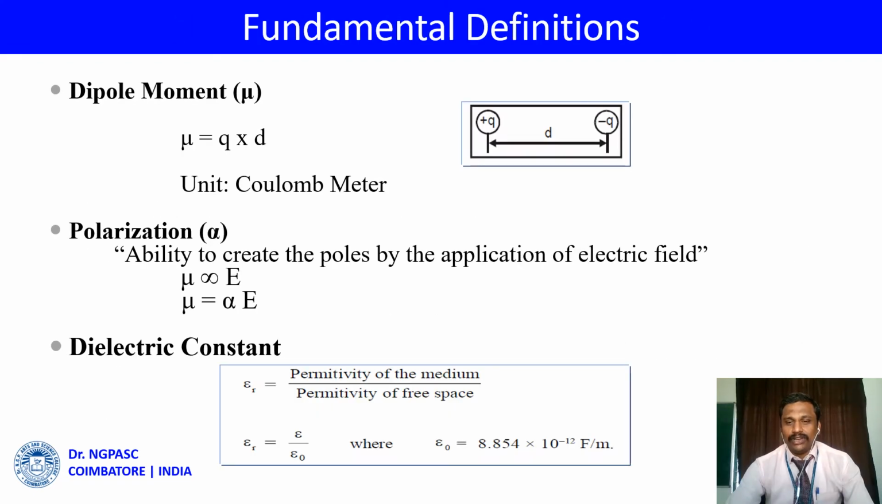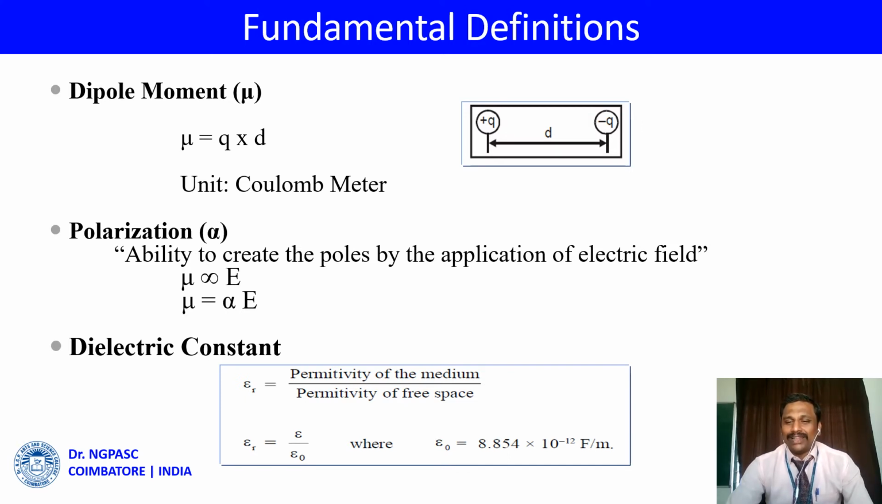In this slide, we are going to see the basic fundamental definitions of the dielectric material such as dipole moment, polarization, and dielectric constant. Dipole moment is known as charges separated by a small distance. The diagram represents the actual meaning of the dipole moment. The notation of the dipole moment is mu, equal to q into d, and the unit of the dipole moment is coulomb meter.